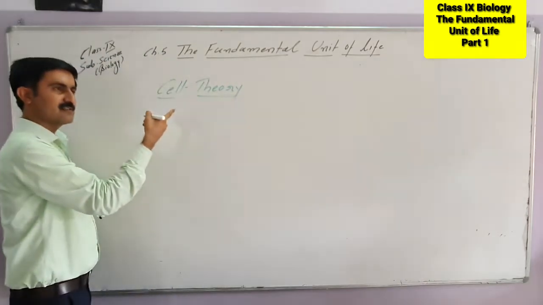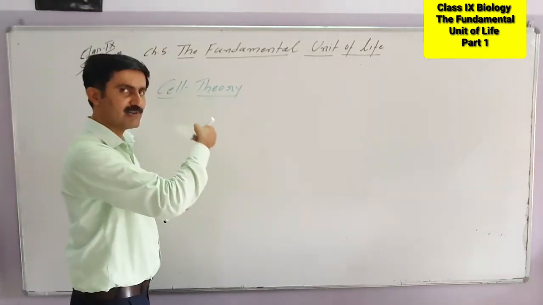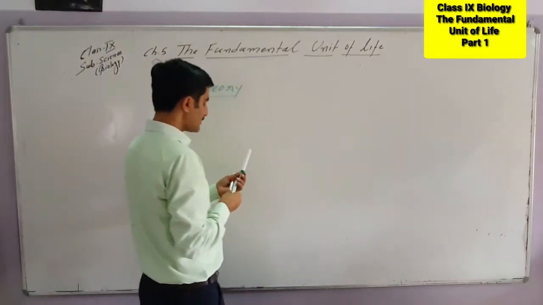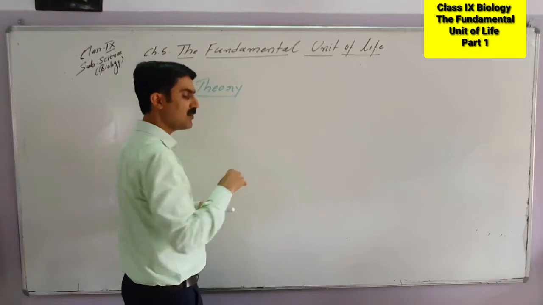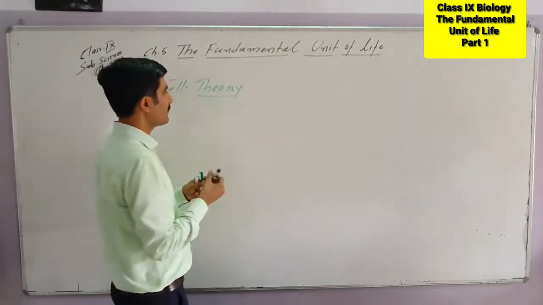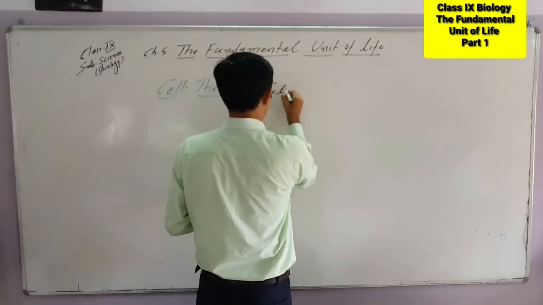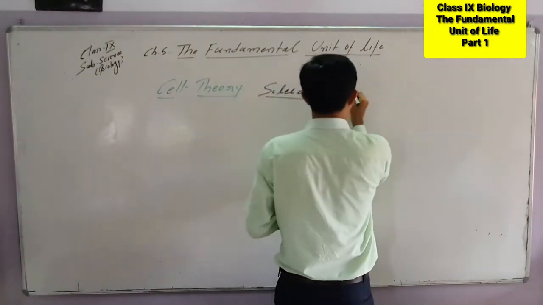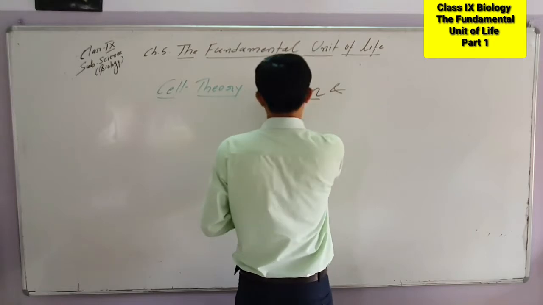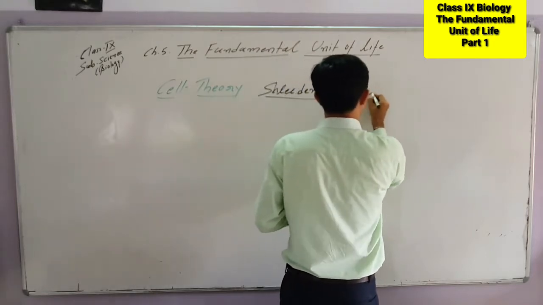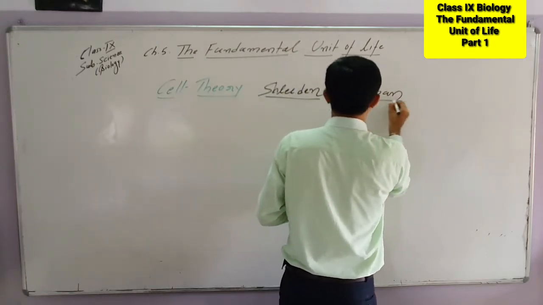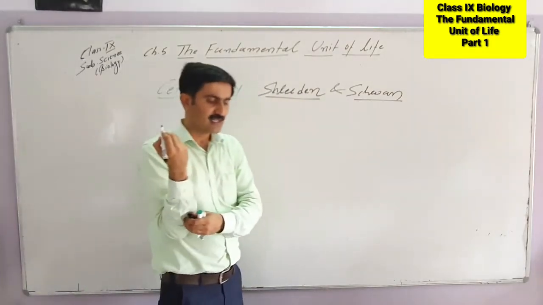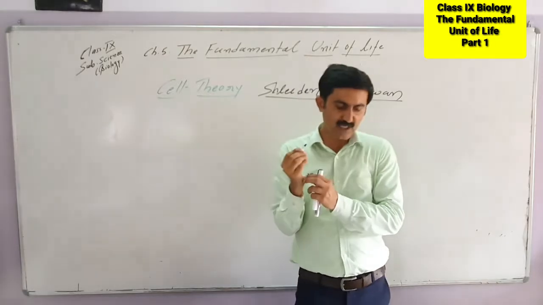Cell theory means some very basic postulates about the cell. This is jointly proposed by two scientists, biologists. So the names of the biologists are very important. Schleiden and Schwann. So you will remember the names of the two scientists who proposed the cell theory. Schleiden and Schwann proposed the cell theory.